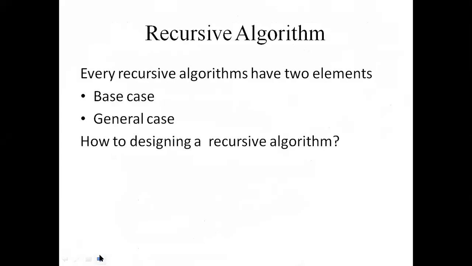Next, we already told you that every recursive algorithm has two elements. If you want to write a recursive algorithm, you just identify two elements: the base case and the general case.